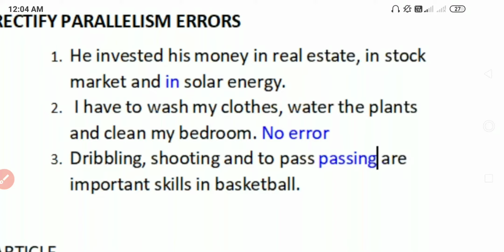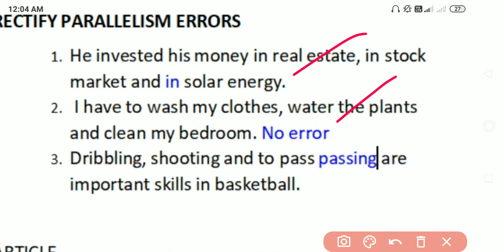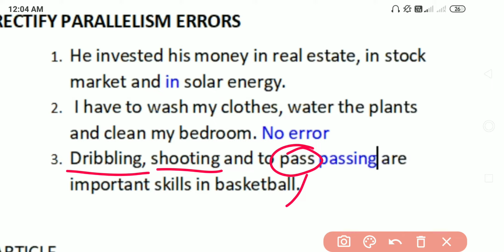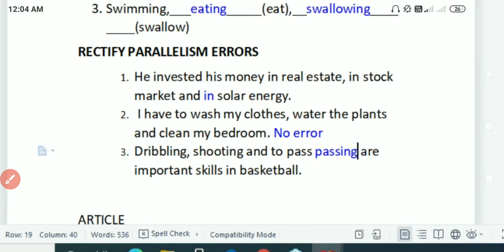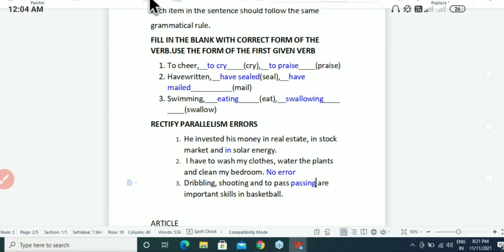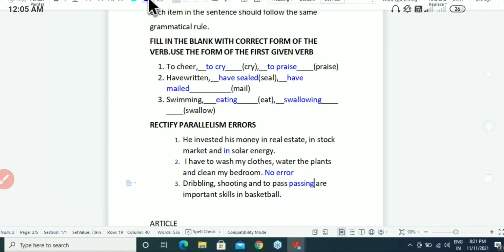So these two we have discussed already. Now coming to the third one: dribbling, shooting, and to pass. So here I'm having pass, and the answer for this one is passing. Dribbling, shooting are in ing form, and I am writing pass here. This is not good because I need to convert it to the ing form, that is passing. So if I convert pass to passing, then it is correct, and it is following the same rules as that of the previous members. So this is basically parallelism, guys.